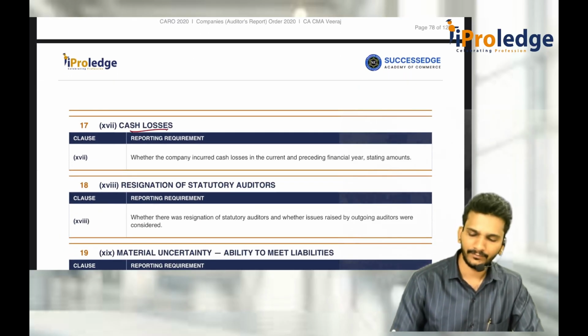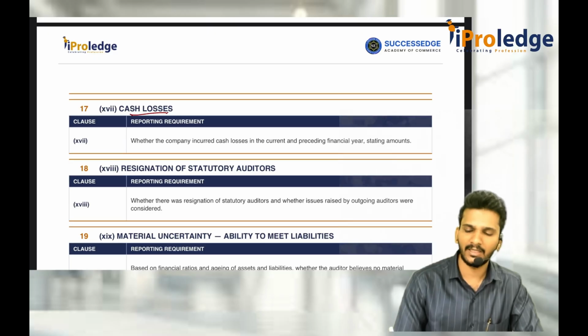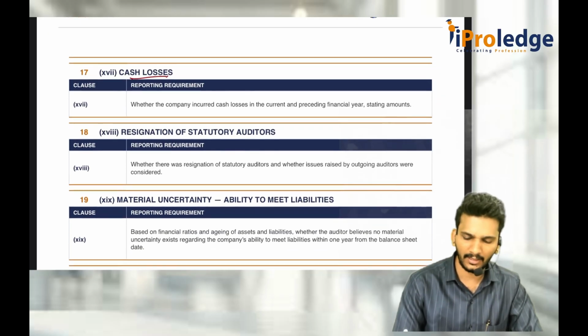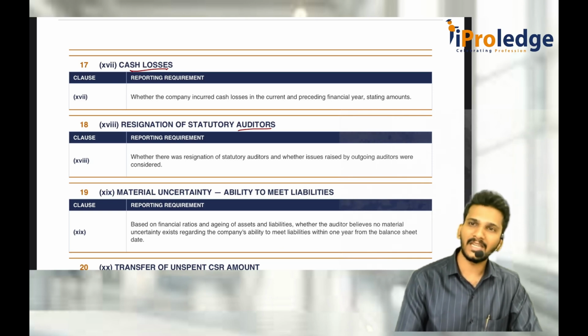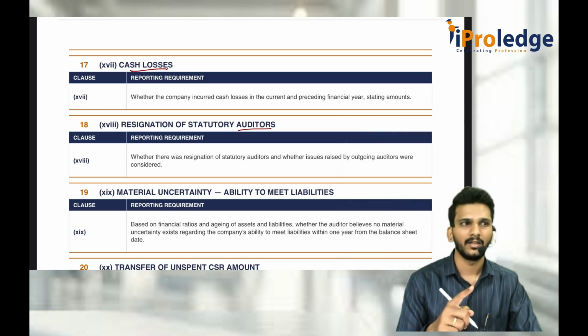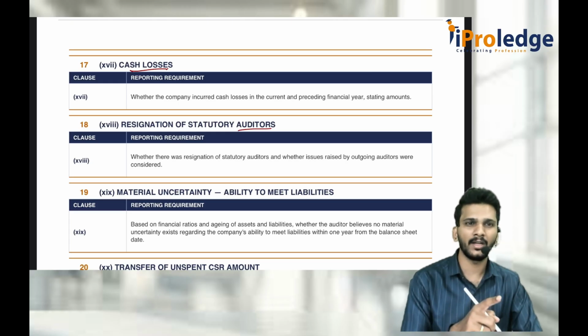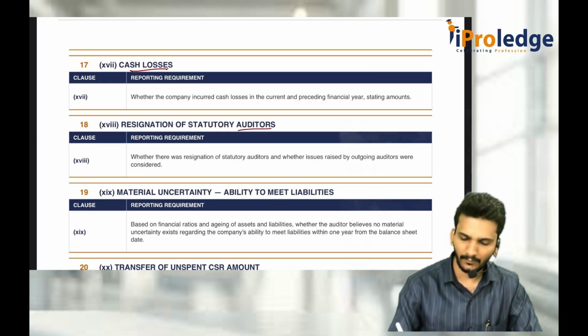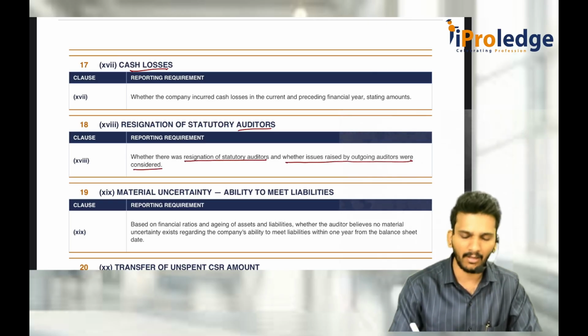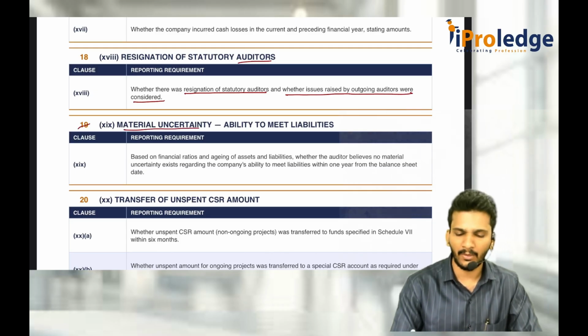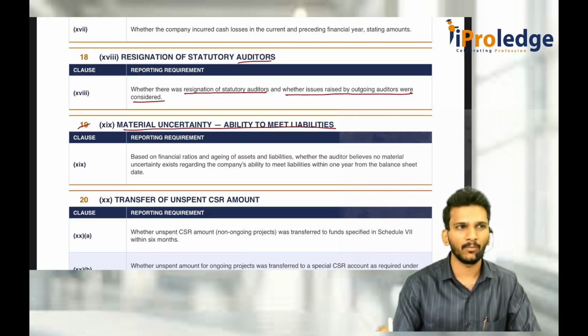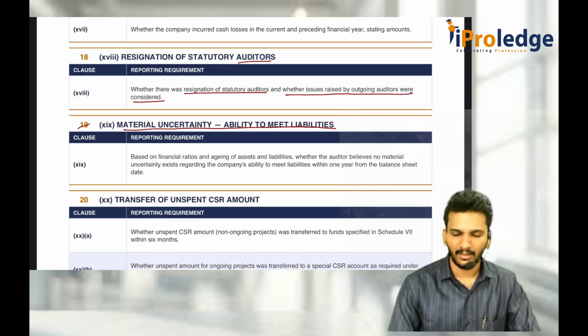Now cash loss. If there is any cash loss in the last year and the current year, then that also has to be checked by the auditor. Resignation of statutory auditor. Whenever there is a resignation, the incoming auditor should check: are there any observations given by the outgoing auditor? That also has to be checked. So, resignation of statutory auditors and whether issues raised by outgoing auditors were considered or not. Then the 19th one, material uncertainty. You remember that SA 570 we just discussed in one more video. So whenever there is some material uncertainty, that also has to be dealt with in clause 19.